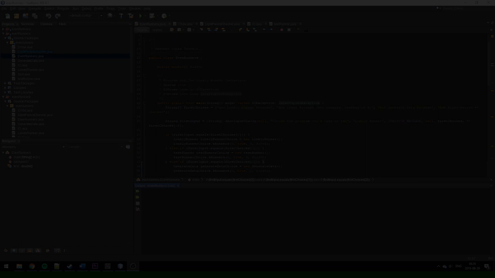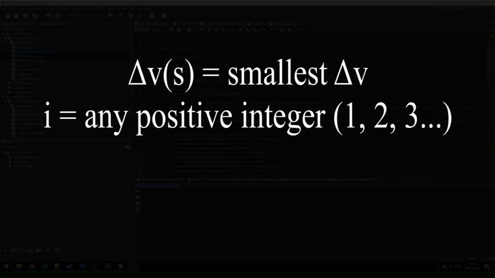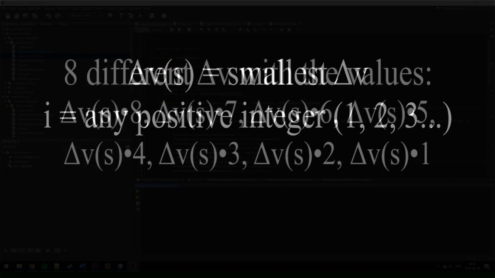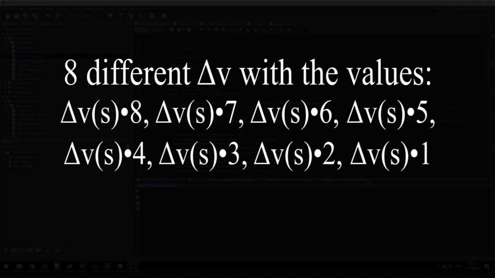So taking the case where k equals 8, and remember the smallest delta V is called delta Vs, and we have this variable I, which is any positive integer. Then with a total of 8, or k delta V, with the values of delta Vs times 8, delta Vs times 7, and delta Vs times 6, and so forth until delta Vs times 1, then the runner is never lonely.